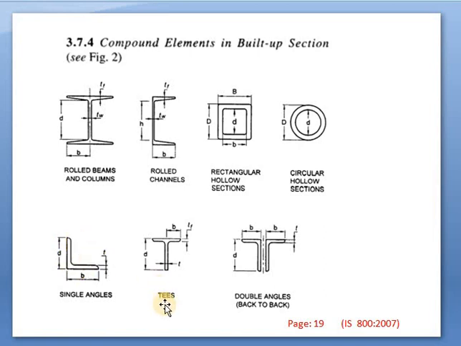T is the thickness throughout. This is T sections, in which again the D stands from top to bottom, which is nothing but small d. T stands for the thickness of the web, and TF for the thickness of the flange, again the same criteria.